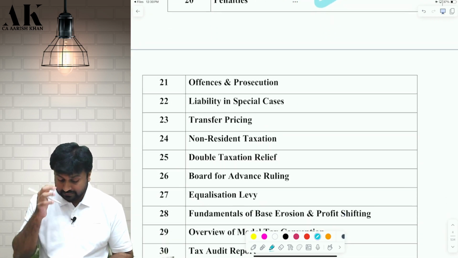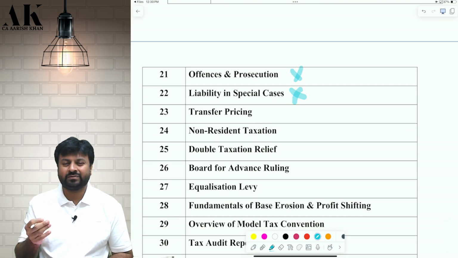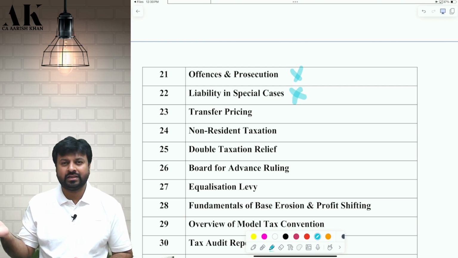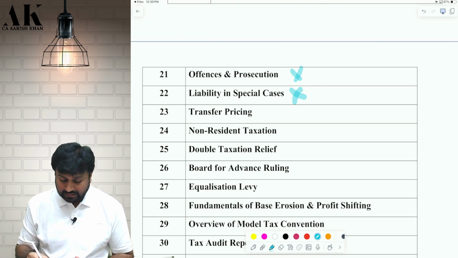You can see, these two topics are just one page topics. You can go and see. Just 1 or 2 pages of theory. It is not very important for the exam. It is just because it is there in the study material that I have put it over here. I am going to cover this.